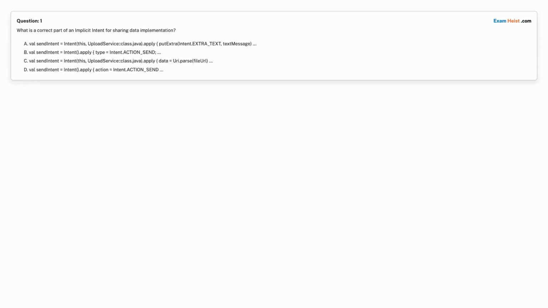Question 1. What is a correct part of an implicit intent for sharing data implementation?